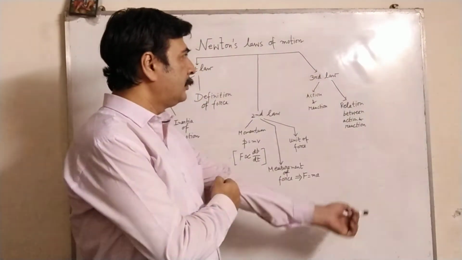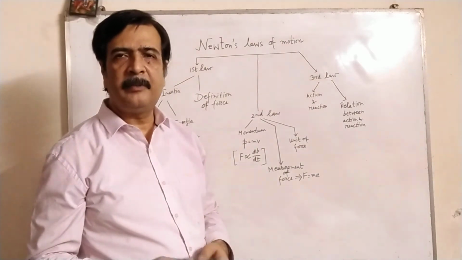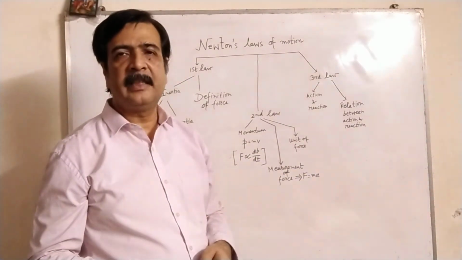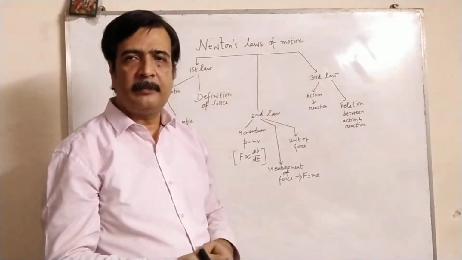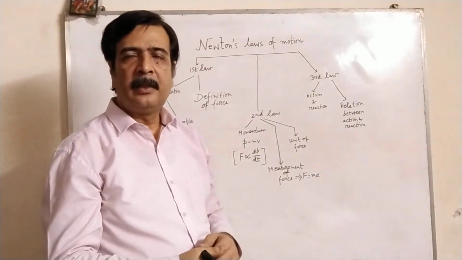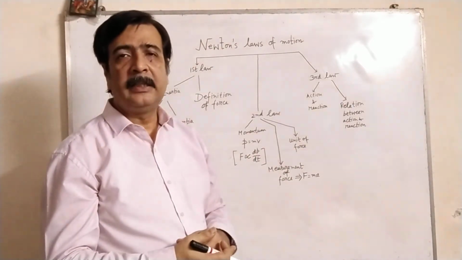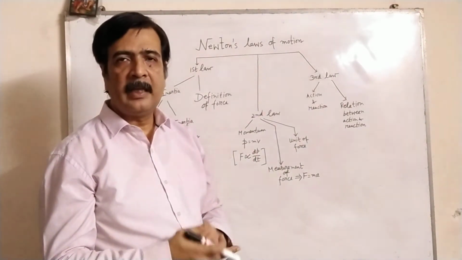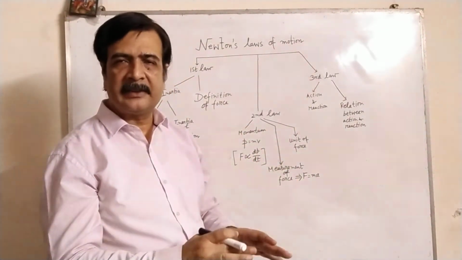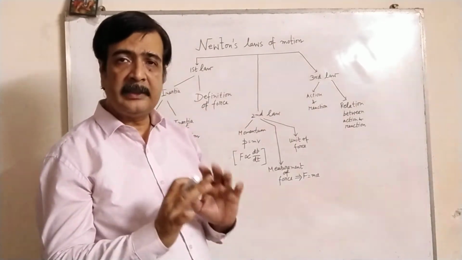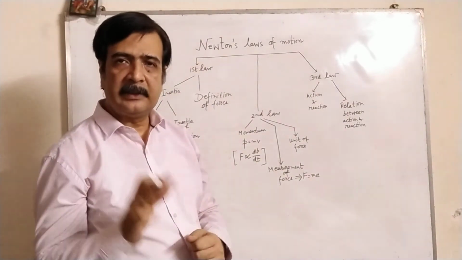Now what about the third law? The third law is, to every action there is an equal and opposite reaction. It is very easy to remember. But remember, if you move and if anybody pushes you, you cannot give the reaction properly, because moving things cannot give the equal and opposite reaction. Only a rigid, stagnant body can give it. If there is some muddy place, and you give the action, the reaction will not be proper. That you have to remember.